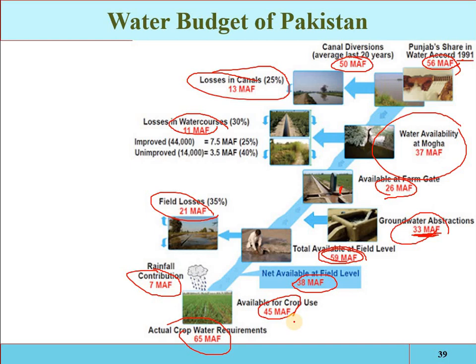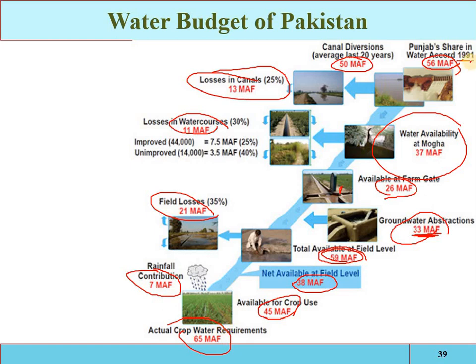As in the previous slides we discussed, by 2050 the food demand will increase. So how will it be achieved? If you fulfill this requirement and provide 65 million acre feet of water, then more food will be obtained from the area, and that food demand will be overcome.